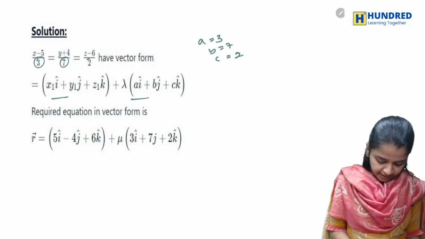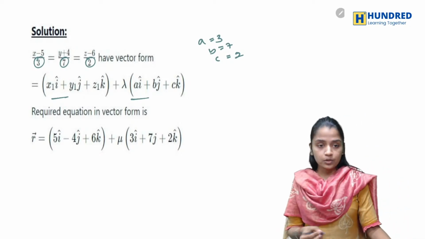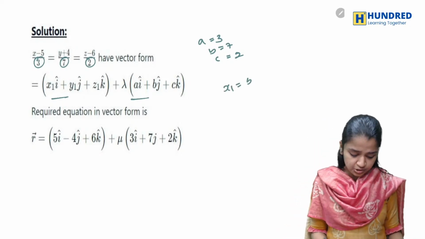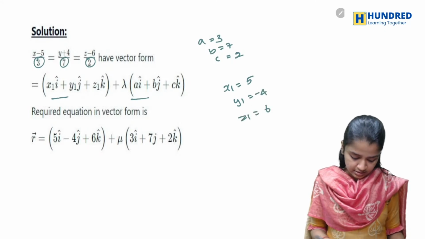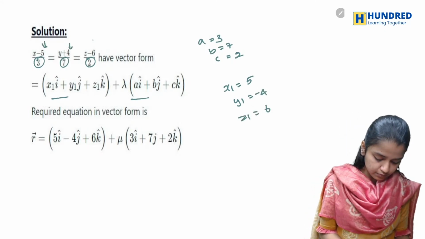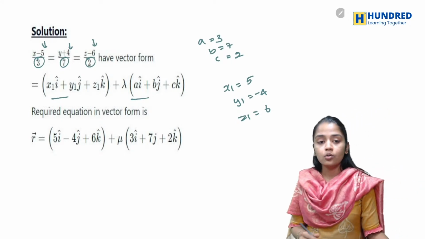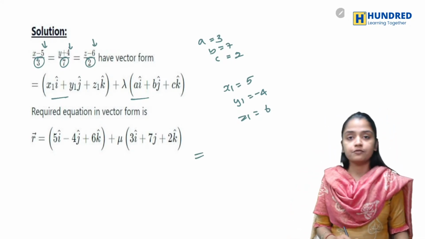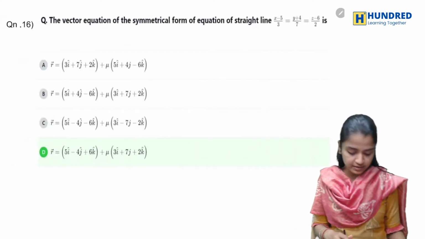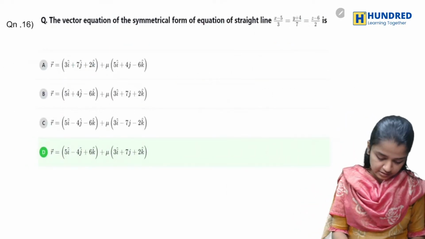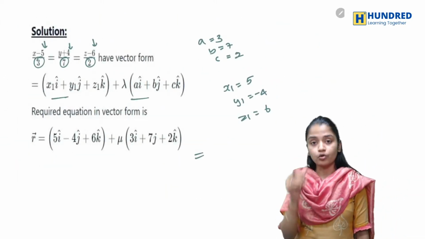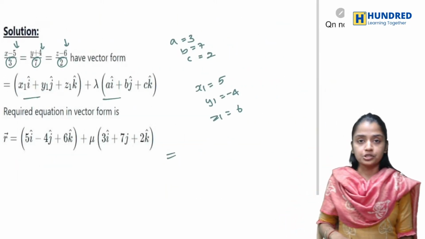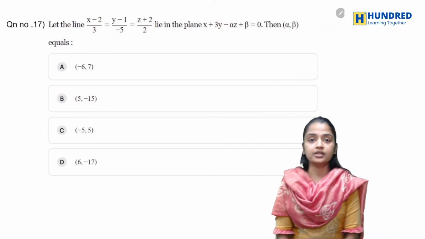Just the denominators. What about x1, y1, z1? x1 is 5, y1 is minus 4, z1 is 6. So basically the negative terms of these things. Okay, now it turns out to be this one, which is 5i minus 4j plus 6k, and this term, 3, 7, 2. Okay, that is your vector equation. And now let's go to the next one.